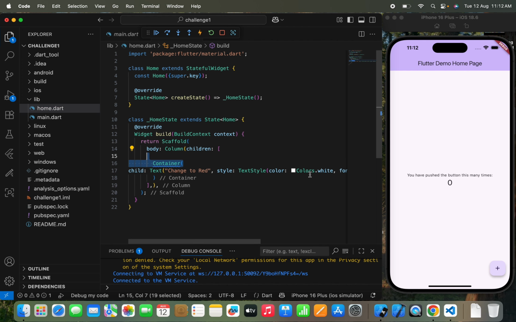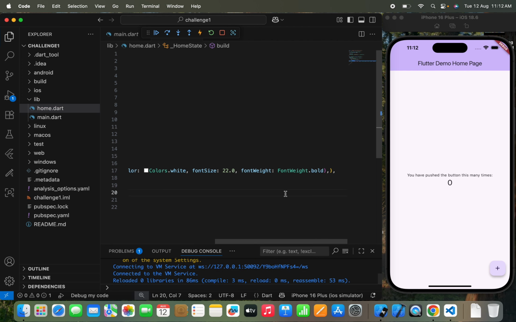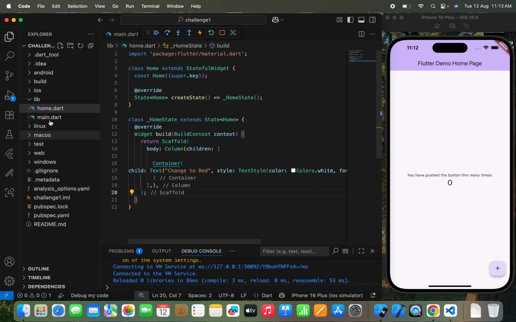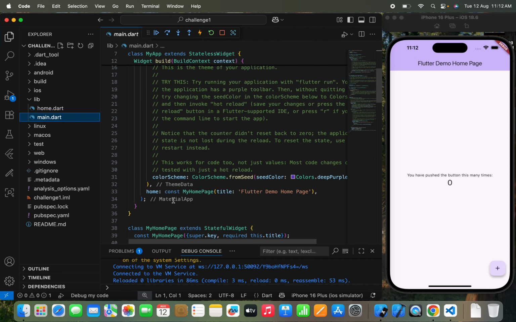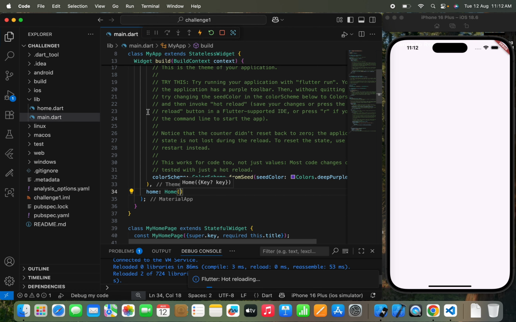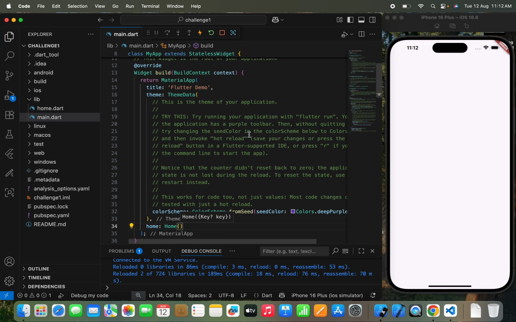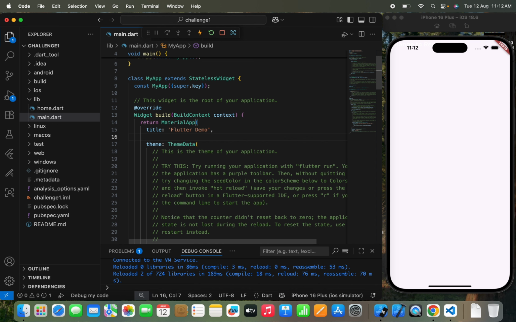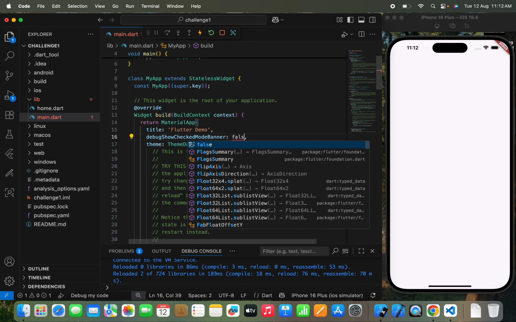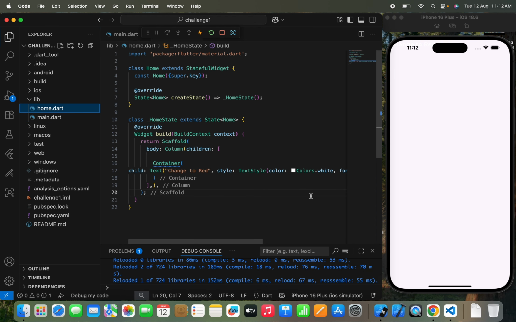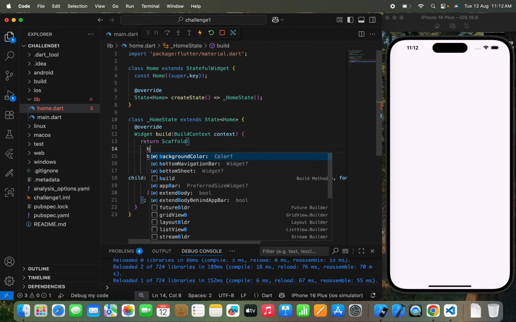Okay, now once we have written this, here it is. Now let's move to the home page so that I can show you what I'm writing. So I'll pass a home, which will be like this. Now we can remove the debug banner from the top right. So write debugShowCheckedModeBanner, and we'll pass false. Now here I just need to pass a background color.